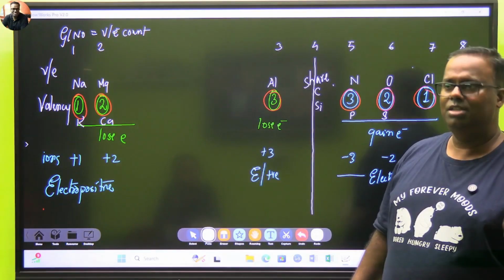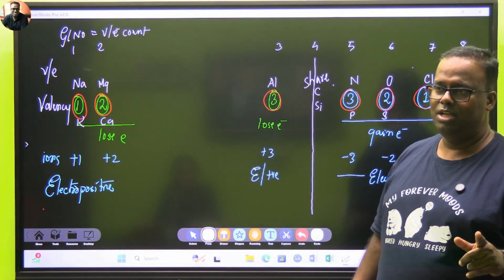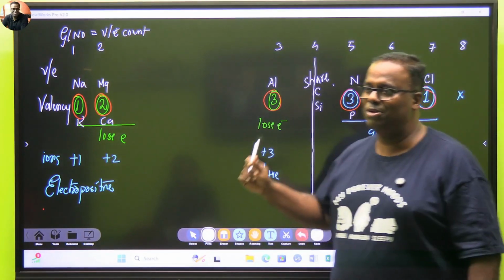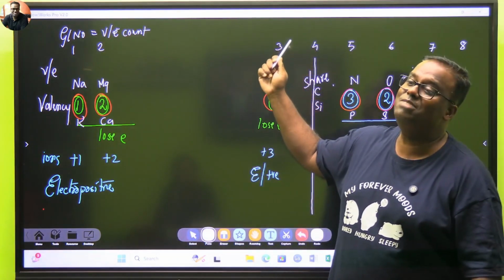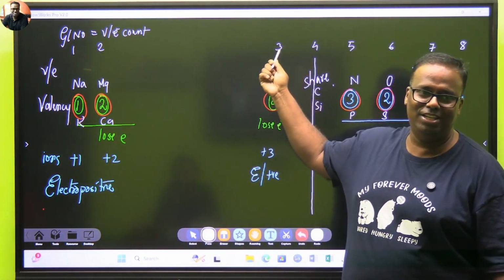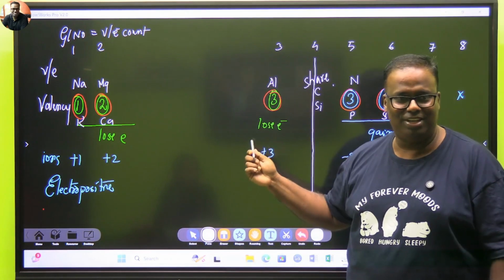Group 6, we will have valence electrons 6. And in CBSE, how do we remember? We say 18 minus group number. This becomes 13. So 18 minus 13 is 5. Like that we do.